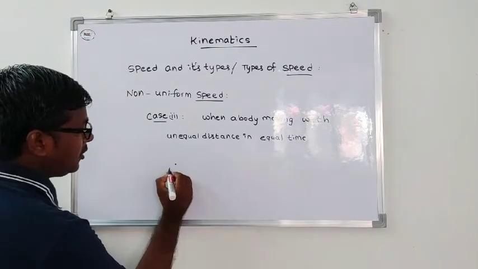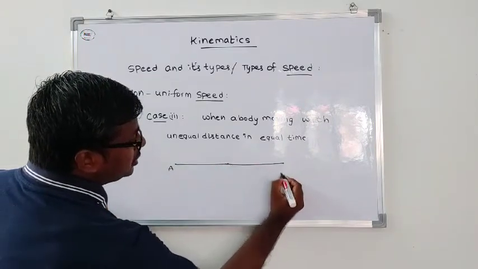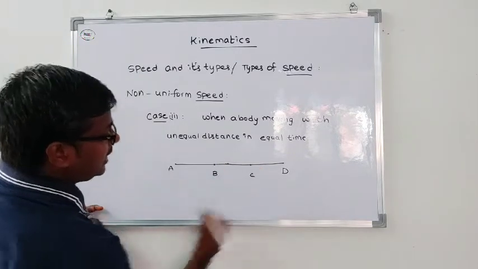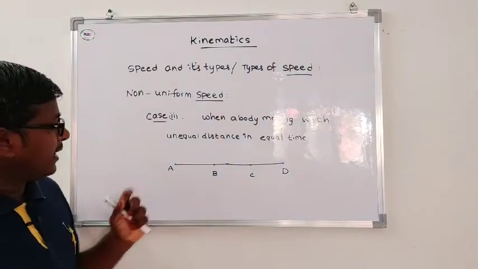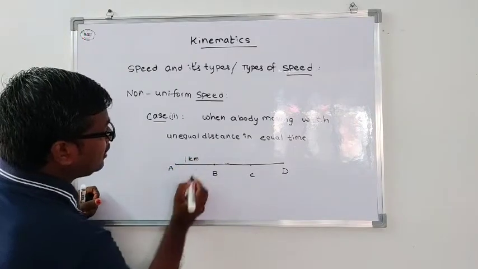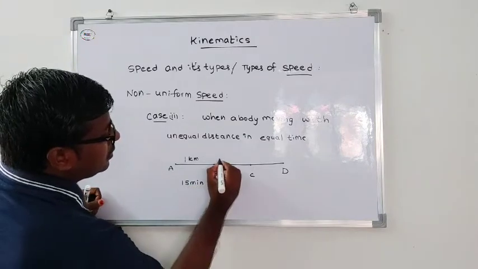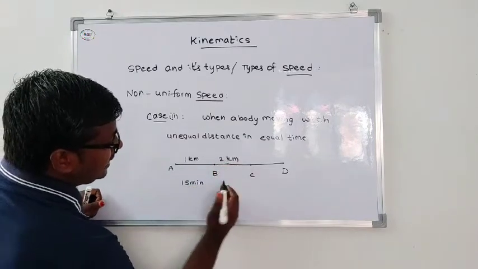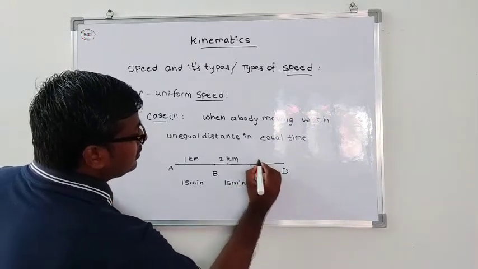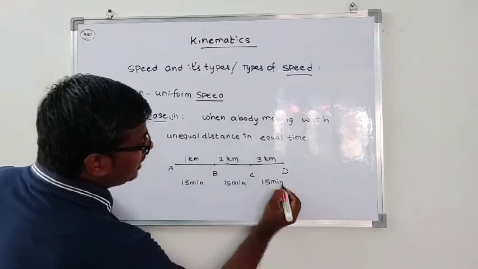For example, students, a body is moving from A, passes through B and C to reach D. The distance covered from A to B is 1 kilometer in 15 minutes. B to C is 2 kilometers, and the time is 15 minutes. C to D, the distance covered is 3 kilometers, and the time is 15 minutes.